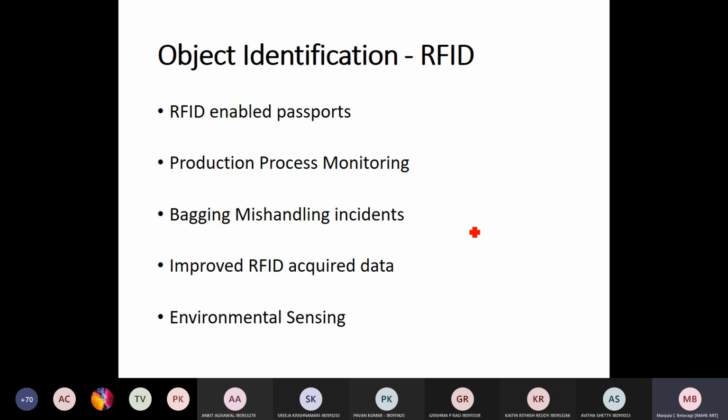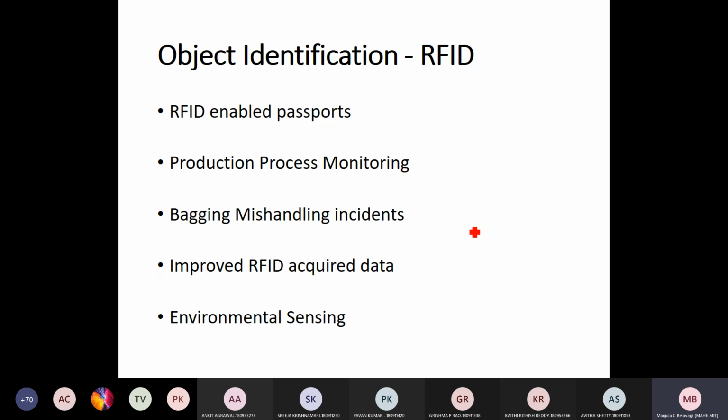Next, baggage mishandling incidents in airports. Baggage mishandling incidents at airports is also one of the applications of object identification using RFID technology.